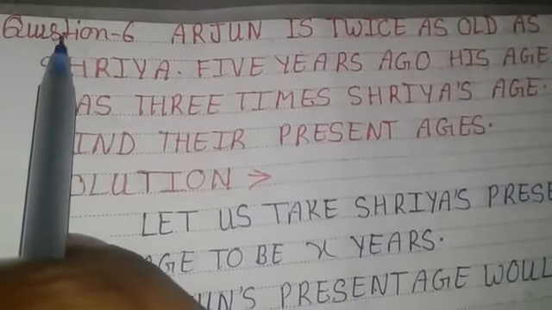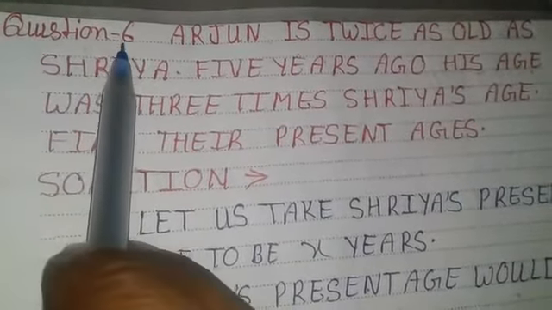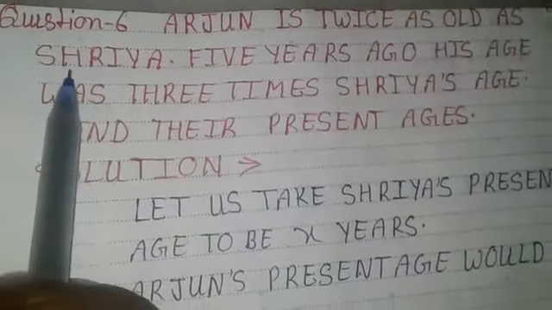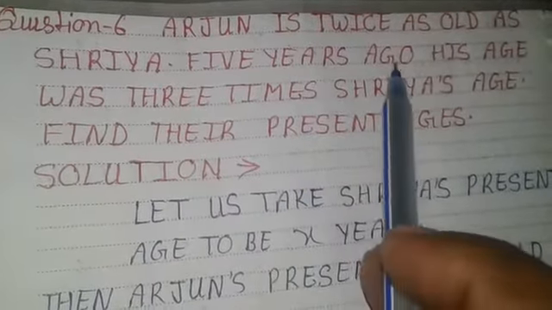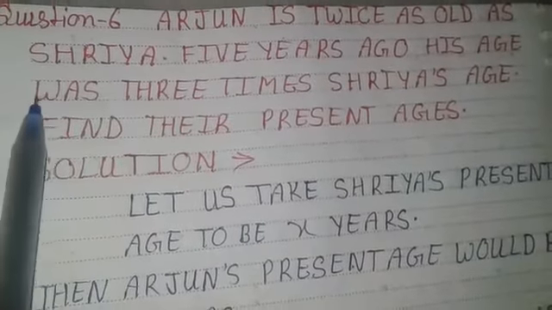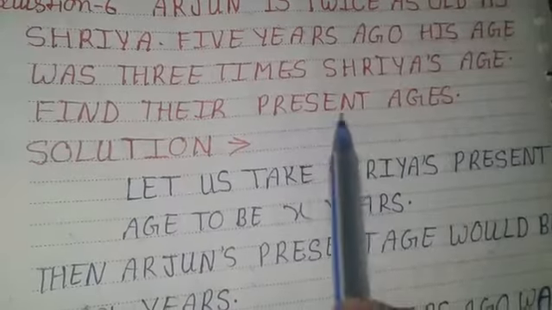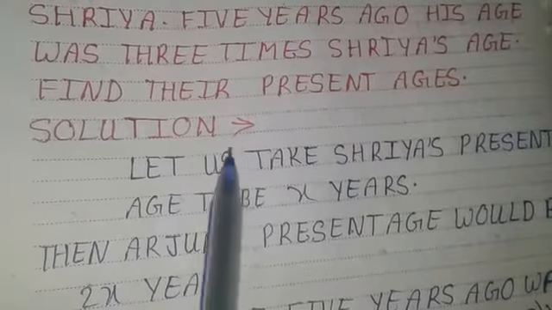Chapter 2, Linear Equation, video number 11. Question number 6. Arjun is twice as old as Shreya. 5 years ago his age was 3 times Shreya's age. Find their present age. Right, solution.